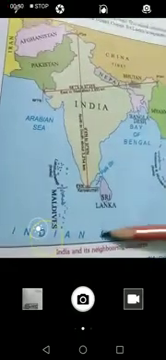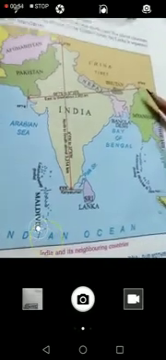And here these lines tell us about the north south extent and also the east west extent of India. Like you see here, the north south extent of India is 37 degree 9 north, and if you see the east west extent, that is 68 degree 7 east, the easternmost extent of the country.